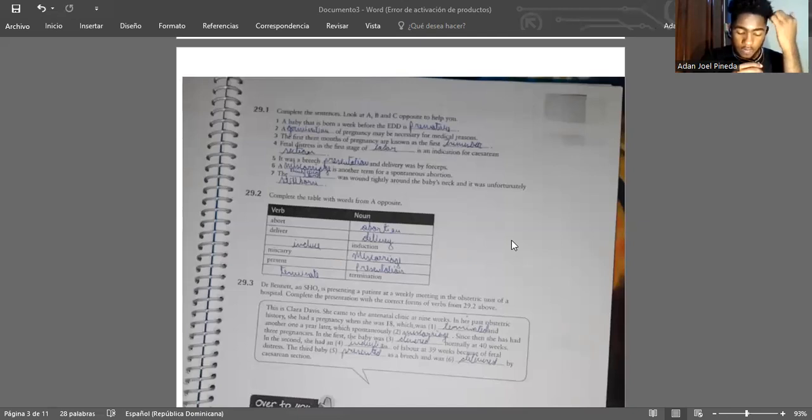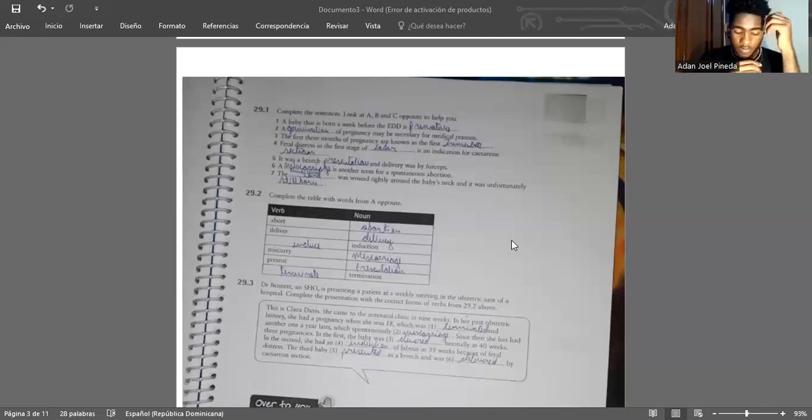4. Fetal distress is an indication for cesarean section. 5. It was a breech presentation and delivery was by forceps. 6. A miscarriage is another term for a spontaneous abortion. 7. The umbilical cord was wound tightly around the baby's neck and it was unfortunately stillborn.